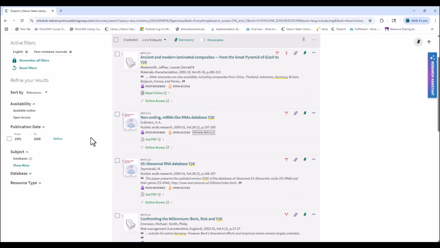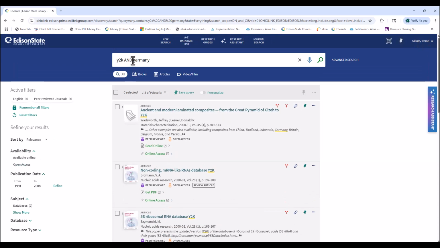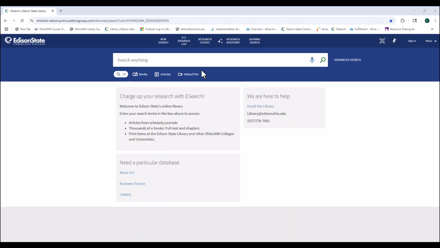Another term you could do is OR. So we could change this. Let's go back up to a new search. In this new search, we're still going to use the Y2K.